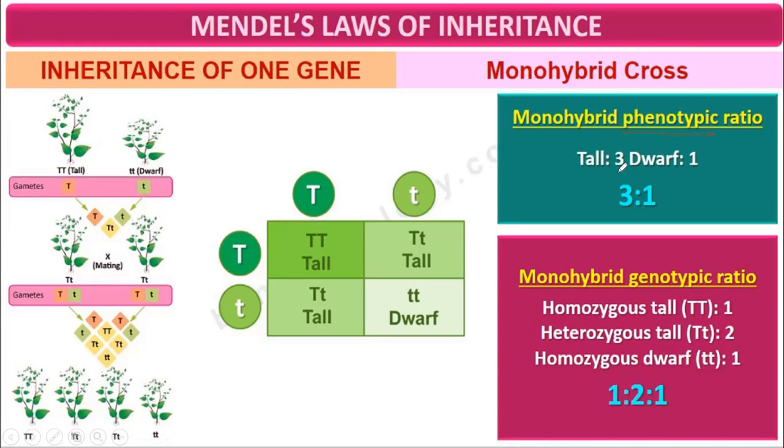The genotypic ratio is 1 homozygous capital T, capital T, 2 heterozygous, and 1 homozygous dwarf, small t, small t. So the genotypic ratio in the F2 generation is 1:2:1, and the phenotypic ratio is 3:1. I hope this is clear.